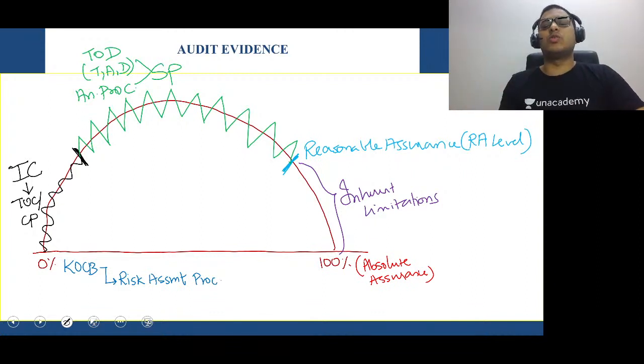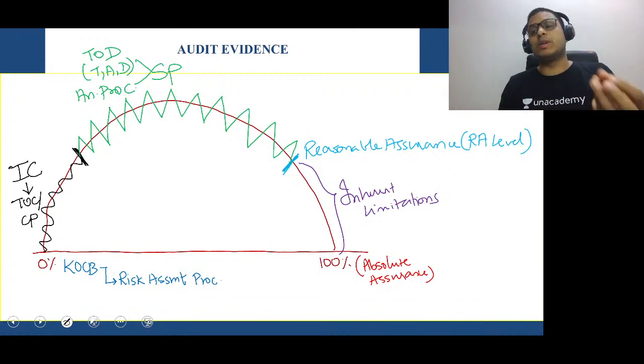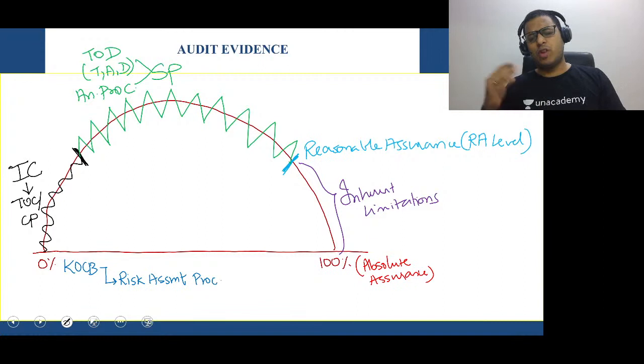And of course, if we reach the reasonable assurance level, reporting will be done. If there are no material misstatements, or there are misstatements but they are immaterial, the auditor will give a clean report. If there are material misstatements, he will check whether it is pervasive or not pervasive.